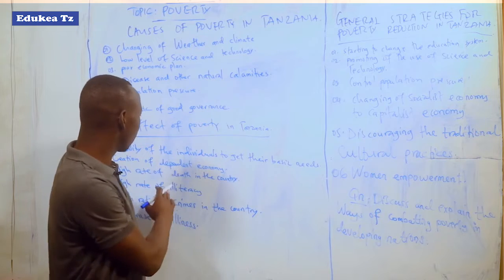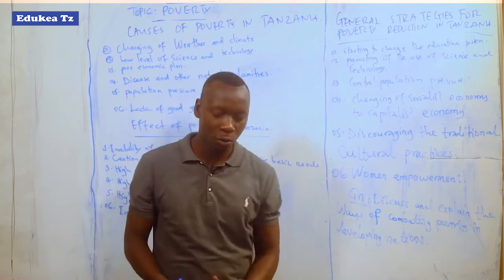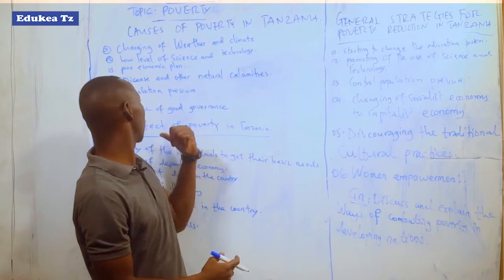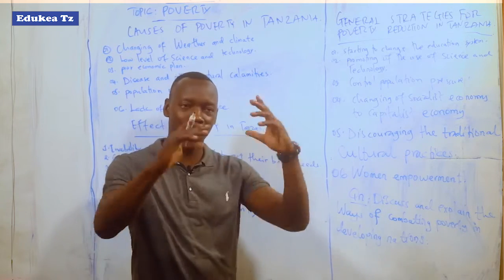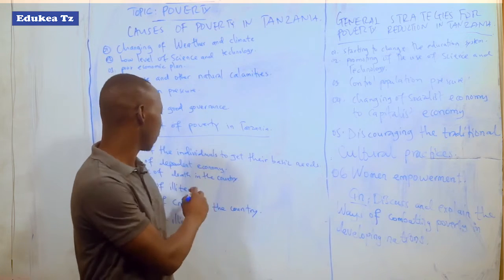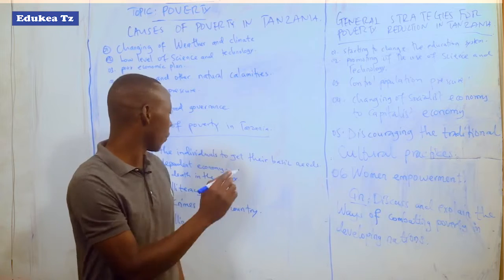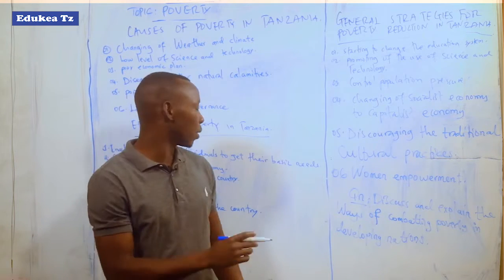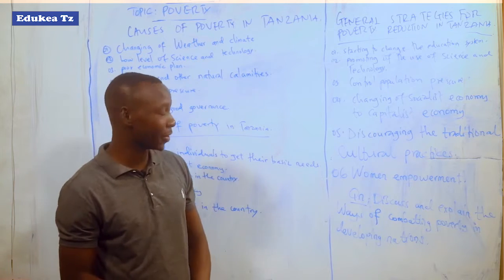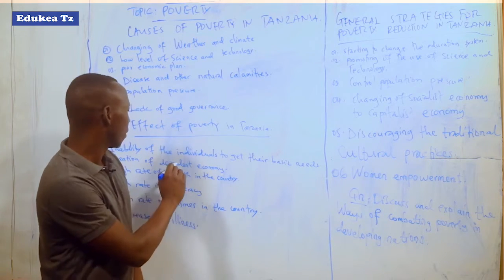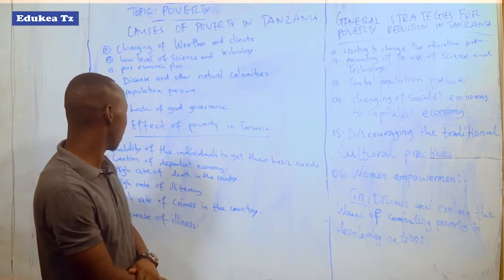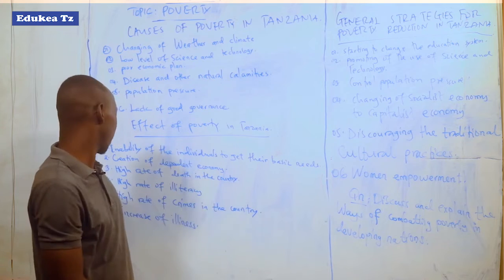Another is the creation of a dependent economy. This is also another factor, for example, referring to the lack of good governance. If there is a lack of good governance, the impact will be dependence on other developing nations in the economy, through getting loans and other assistance. So the creation of a dependent economy is another effect of poverty in Tanzania.